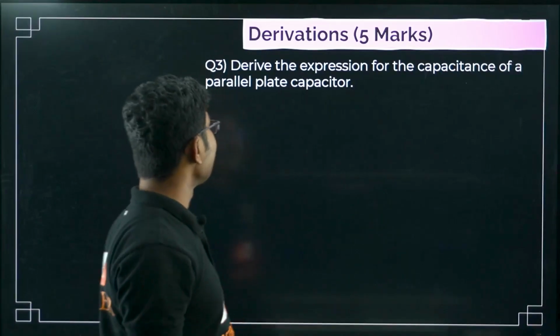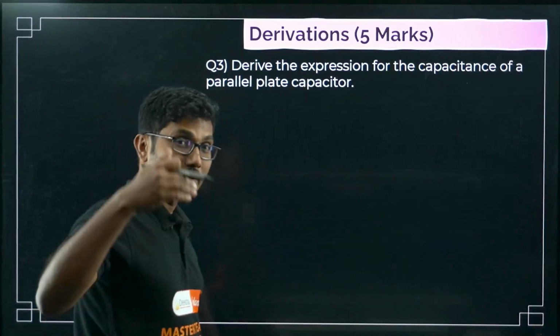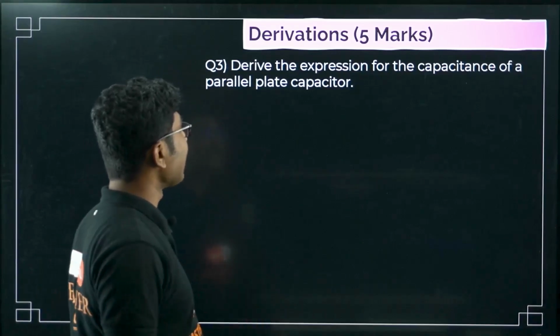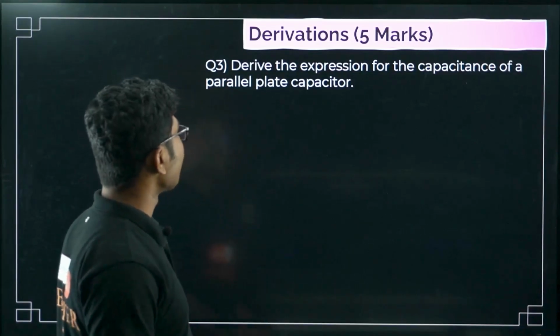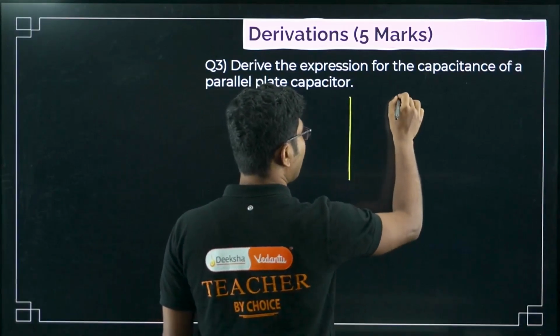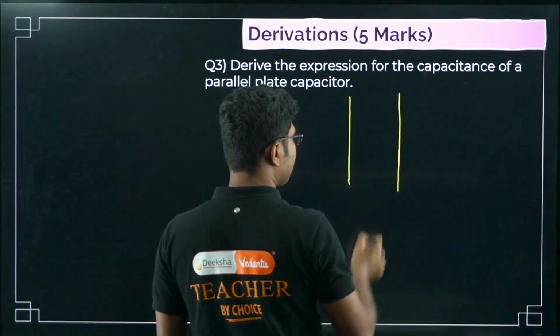Now let's move on to the next derivation. It will be a very long video if I continue to explain everything in detail. So question number 3: derive the expression for the capacitance of a parallel plate capacitor. Very important, super important, another question from this chapter.